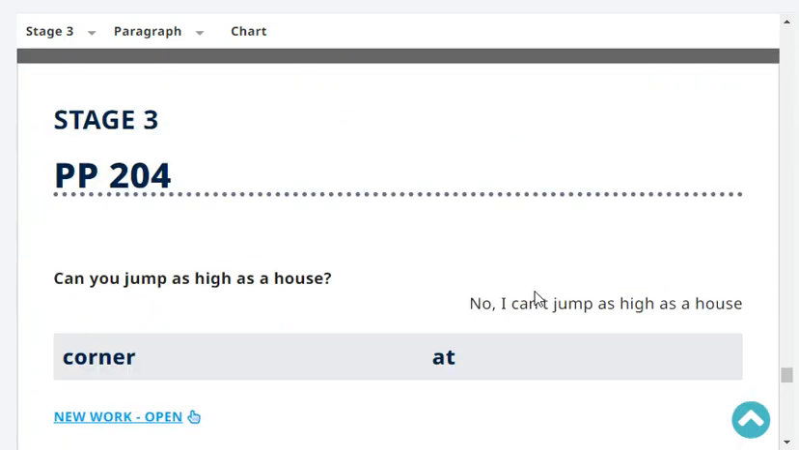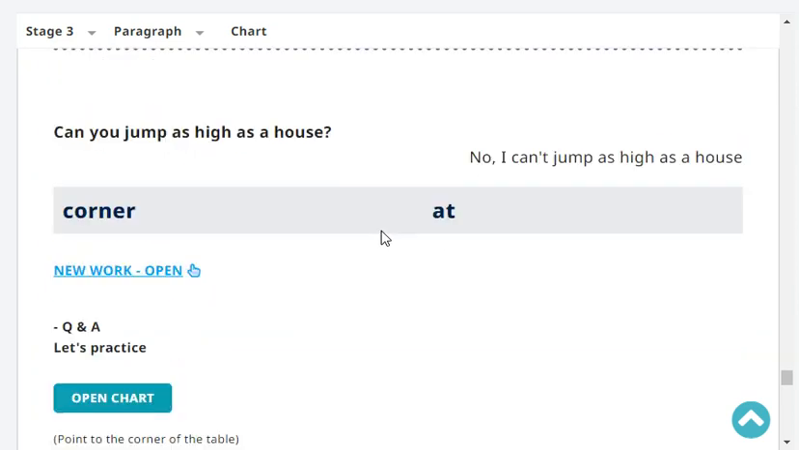Can you jump as high as a house? No, I can't jump as high as a house. Very good.